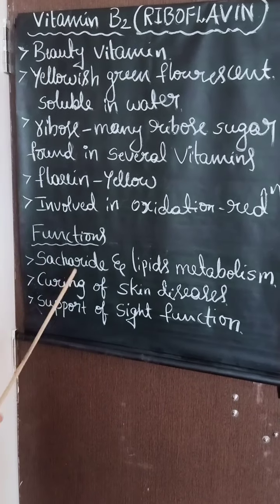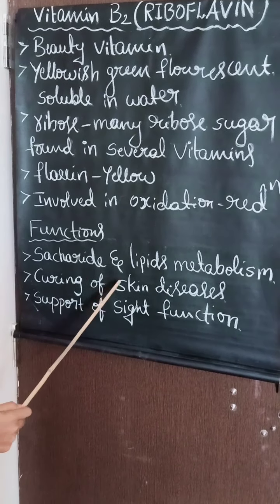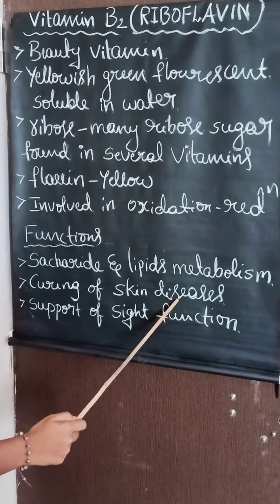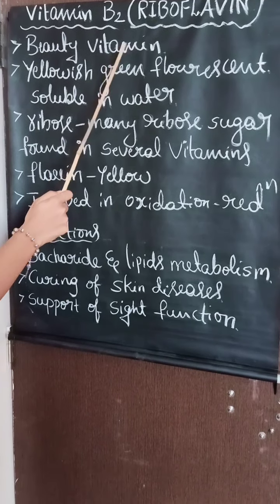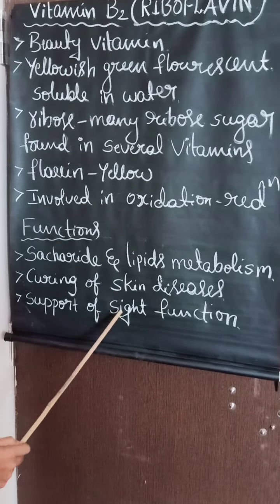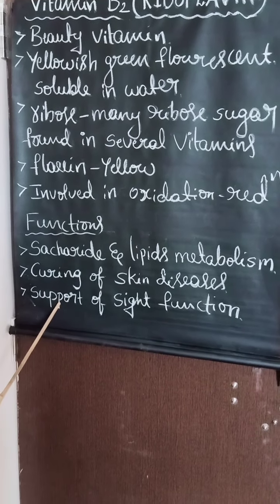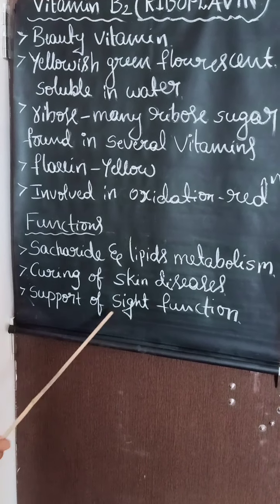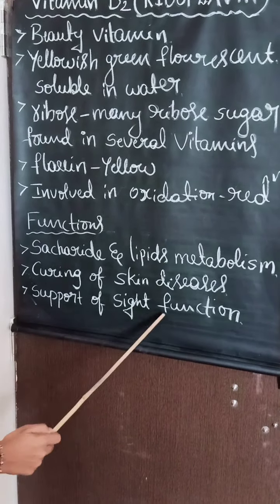The second one is curing of skin disease. This vitamin B2 functions in curing skin disease, so it is called the beauty vitamin. The last one is support of sight function. It works for better vision. So these are the functions of vitamin B2.